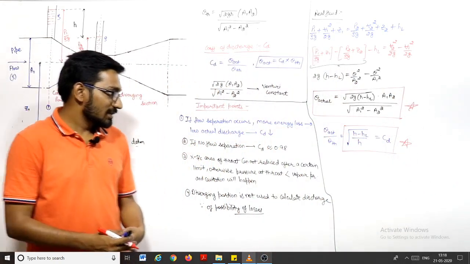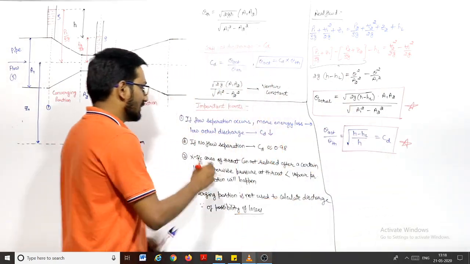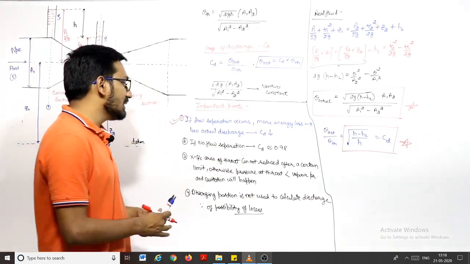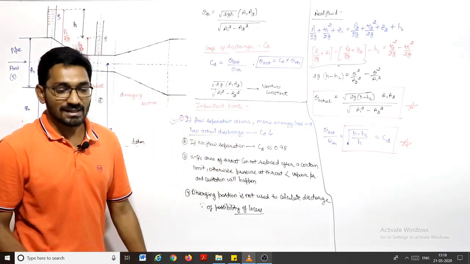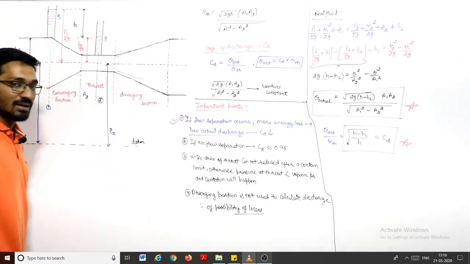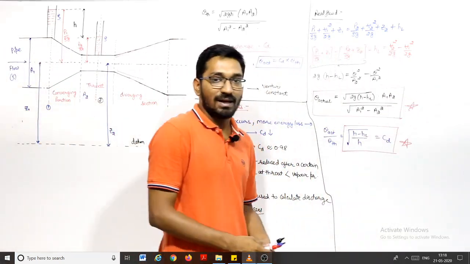So that's why I told you earlier, if the head loss is more, if the losses are more, then the CD value will be less. This is the first point, right? If the head loss is more, then the value of CD is less. If the value of CD is less, then the actual discharge will be less. So that's why we always want that there should not be any flow separation at the diverging portion. So this is the coefficient of discharge, that is under root of H minus HL divided by H.